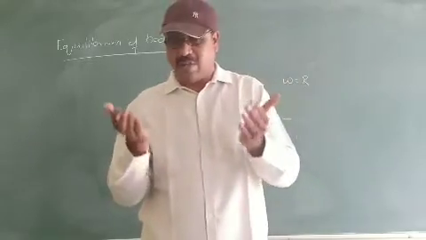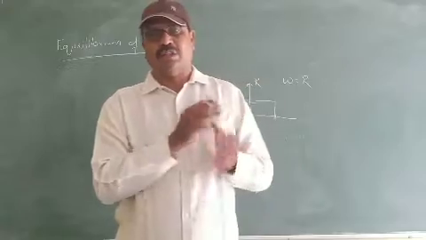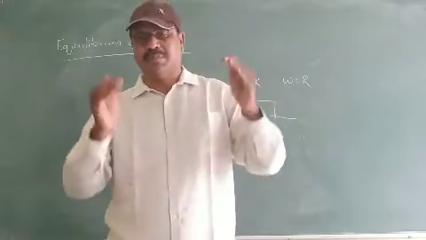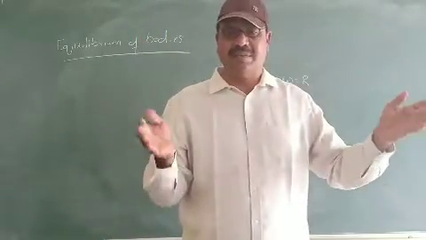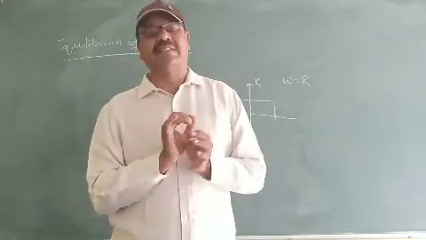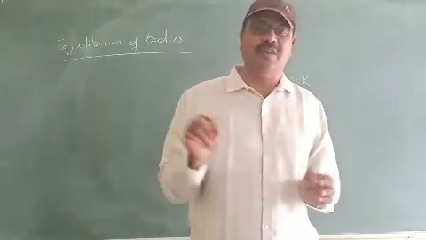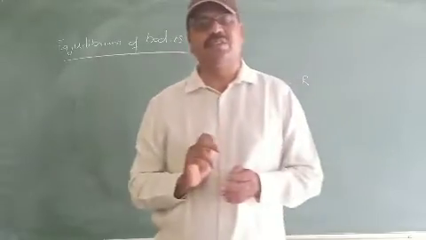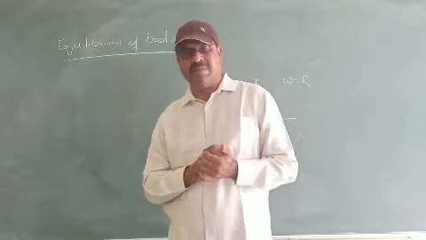You have applied equal weights on both sides of the pans, which will balance the beam balance. You have forces acting on both the sides, even then the beam balance is at rest. So what is happening here? The net effect of both these forces, or the net effect of both these moments of forces, will be equal to 0. These are the examples you can quote for static equilibrium.